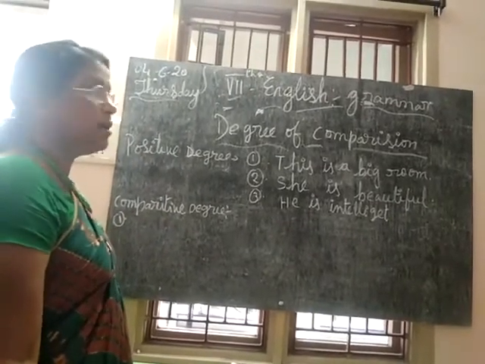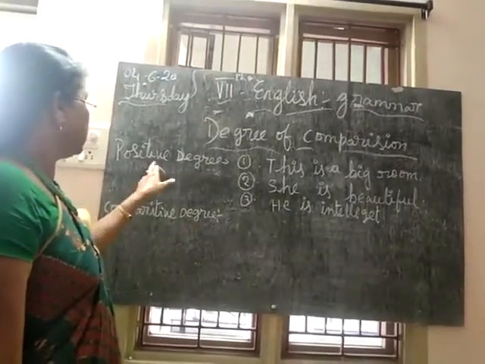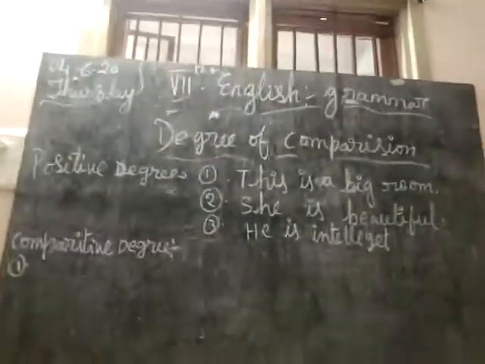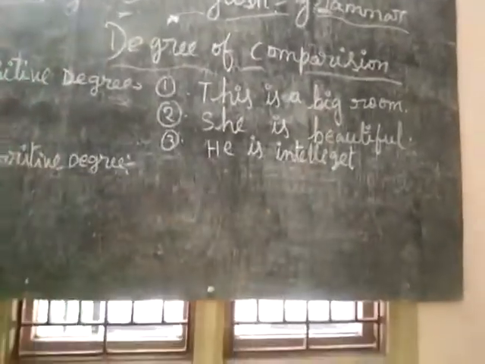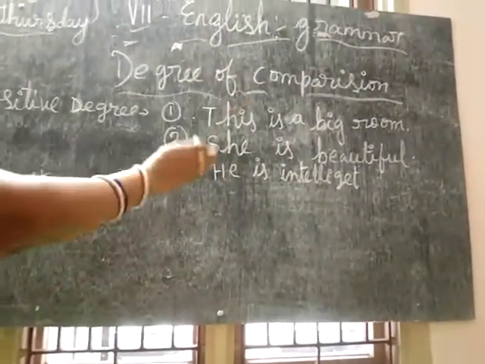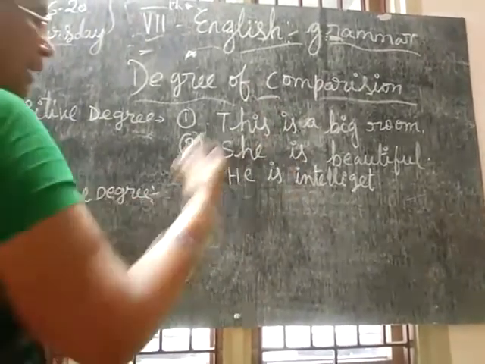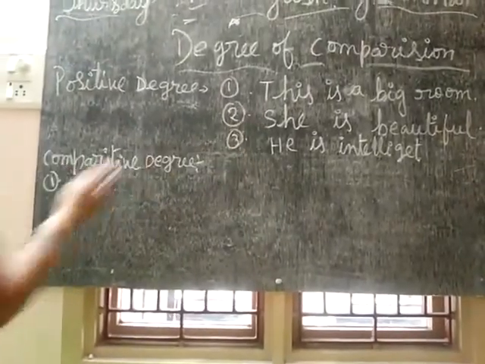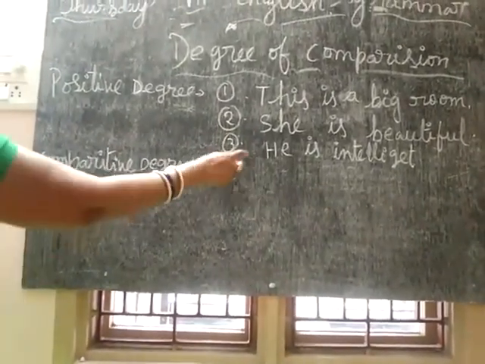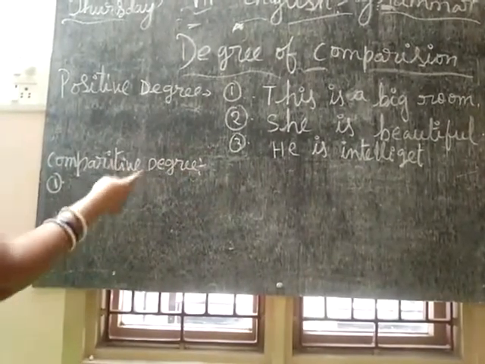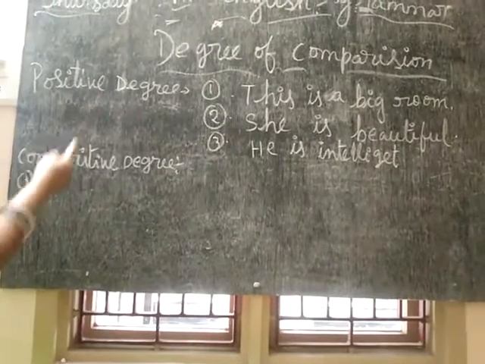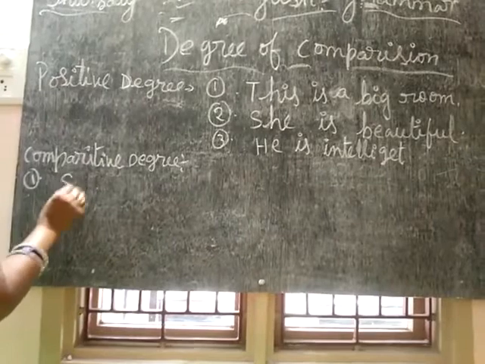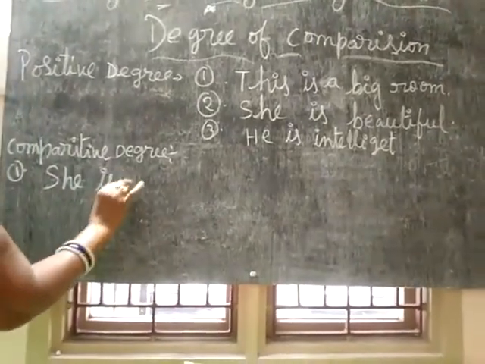So now, in the positive degree: this is a big room. She is beautiful, and he is intelligent. In the comparative degree, we have to compare with the positive. The positive degree would compare with the comparative degree. So the first one: she is more beautiful than.